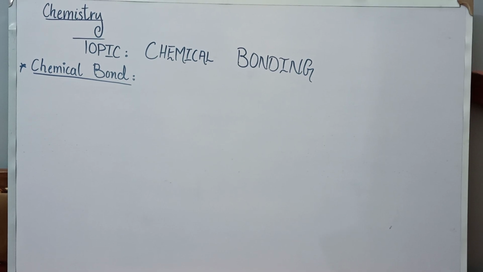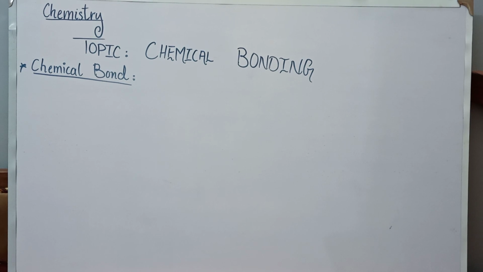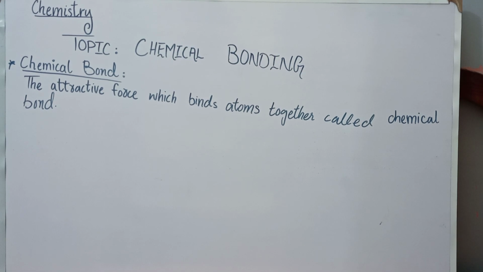As we all know that matter is composed of atoms. So the attractive force which binds atoms together is called as a chemical bond or chemical forces. Few elements also consist of unbonded atoms. For instance, helium, neon, argon, xenon and krypton present in the atmosphere consist of unbonded atoms.